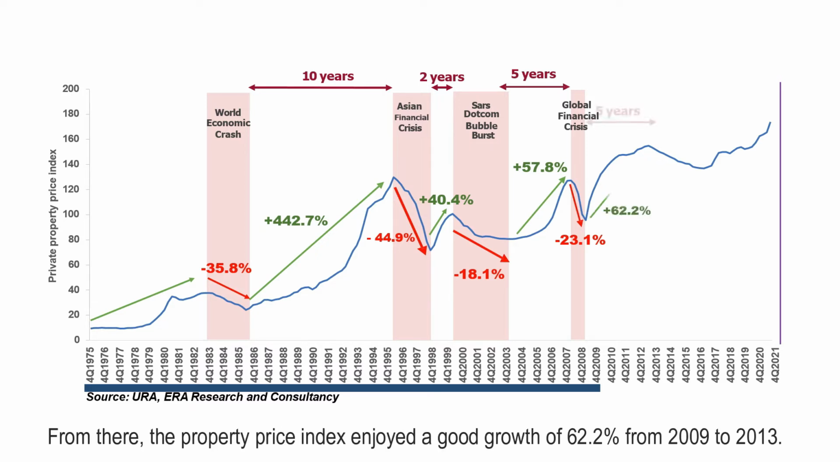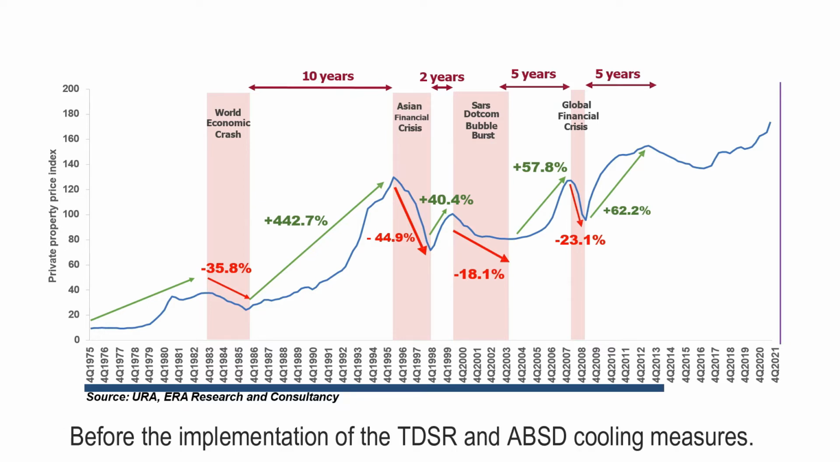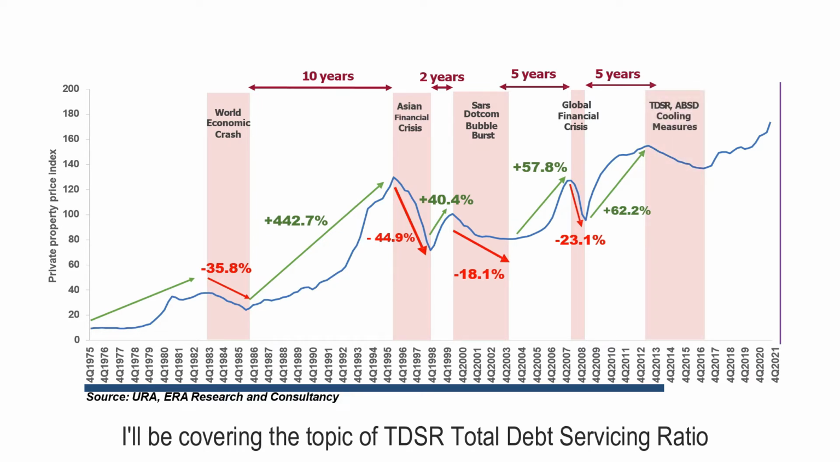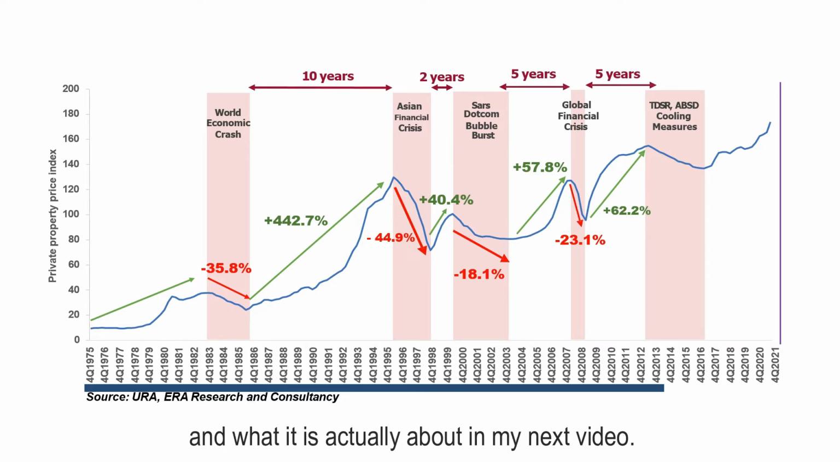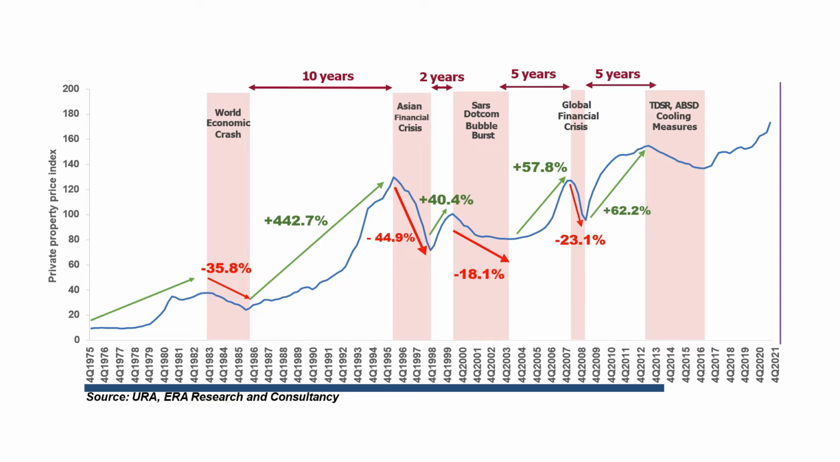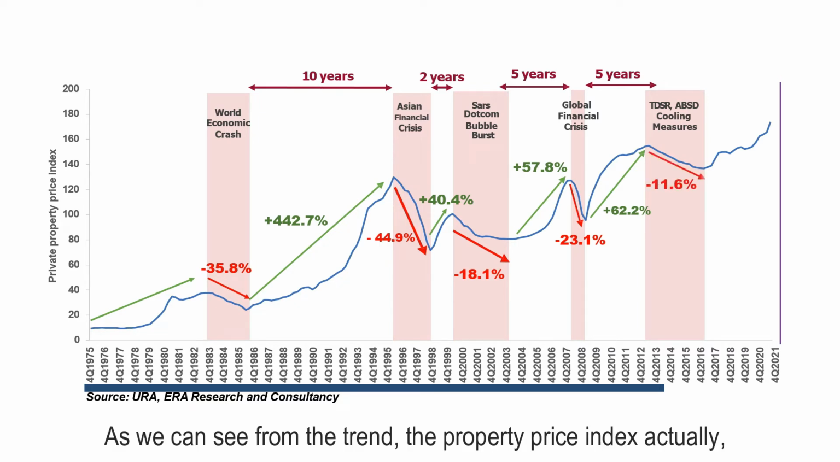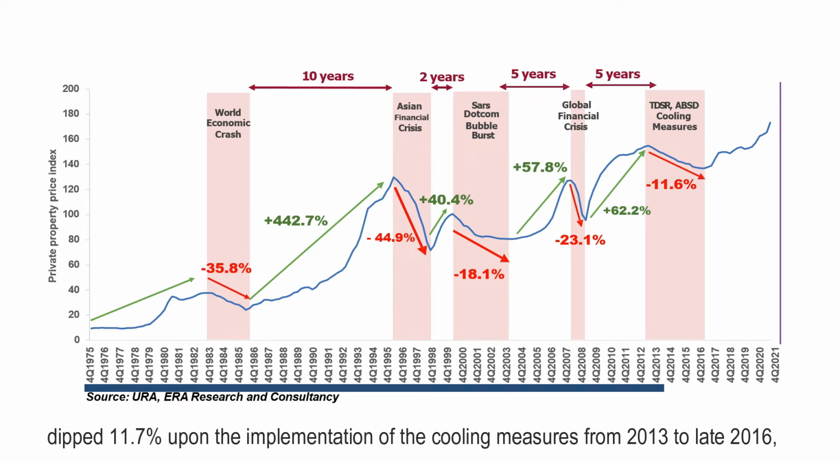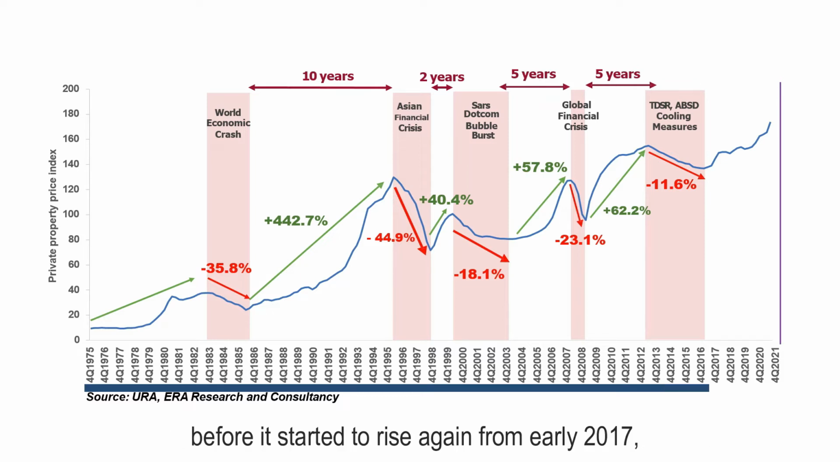From there, the property price index enjoyed a good growth of 62.2% from 2009 to 2013 before the implementation of the TDSR and ABSD cooling measures. I'll be covering the topic of TDSR, Total Debt Service Ratio, and what it is about in my next video. As we can see from the trend, the property price index dipped 11.7% upon the implementation of the cooling measures from 2013 to late 2016 before it started to rise again from early 2017.